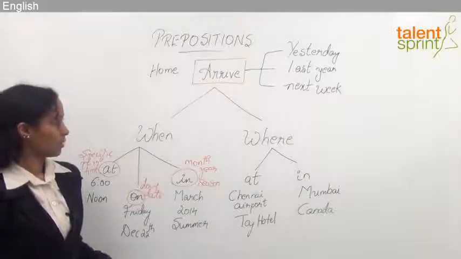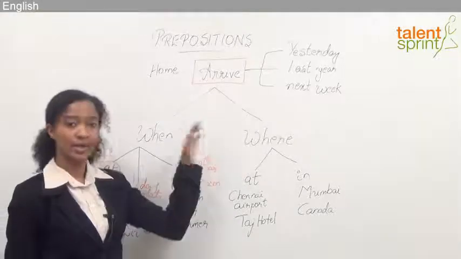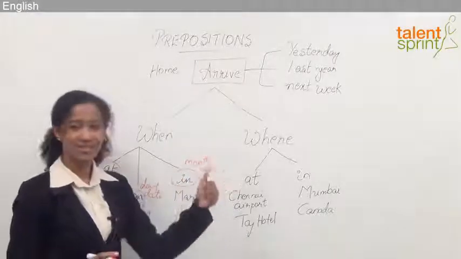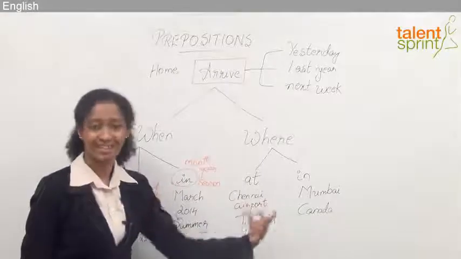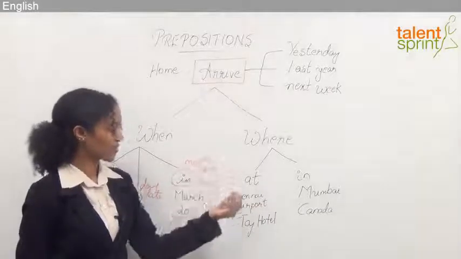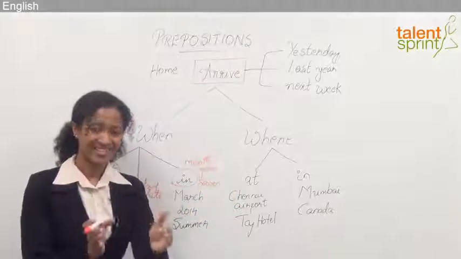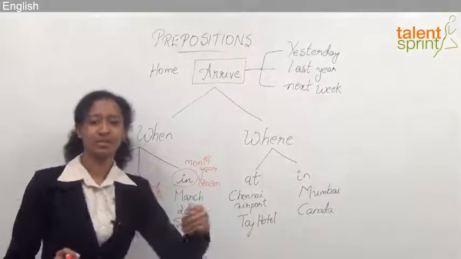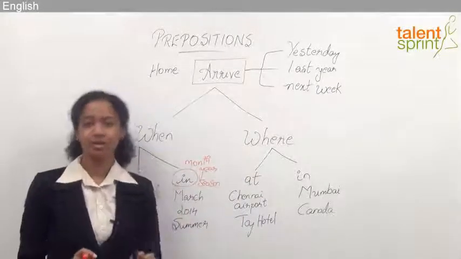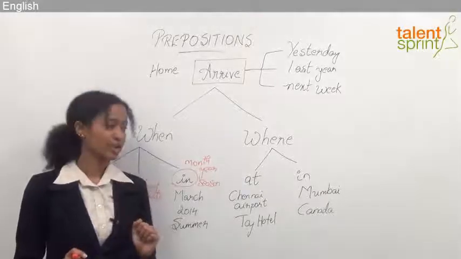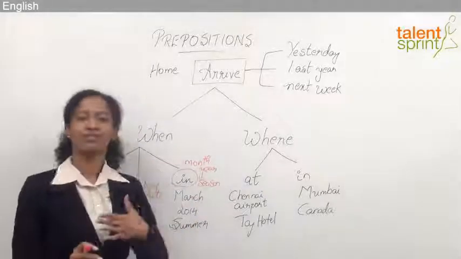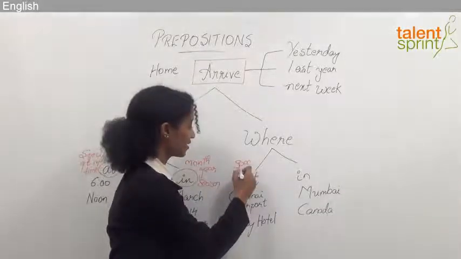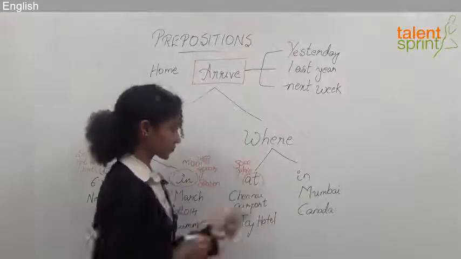Okay. So let's move to where. So where is he arriving denotes the place. When denotes the time and the season. Where denotes the place. So here we're going to look at just at and in. So I can go ahead and say, if I want to talk about again a specific place, like he arrived at the airport, or he arrived at Taj Hotel, or he will be arriving at office at 5 o'clock, right? So any specific place, then again I use at, okay?